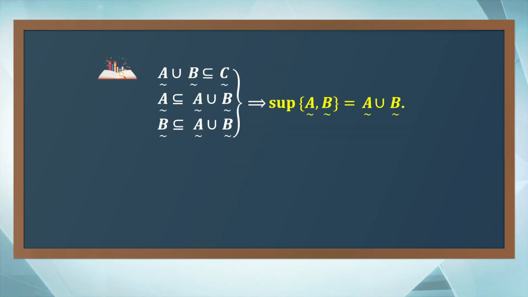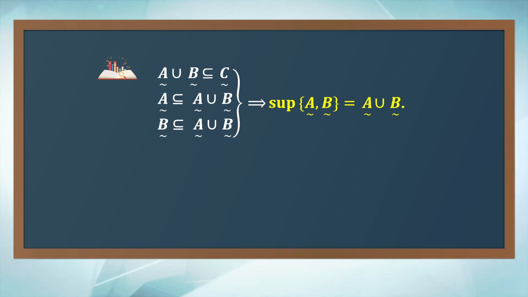On the other hand, it is easy to see that A is a subset of the union of A and B, and B is a subset of the union of A and B. That is, the union of A and B is an upper bound of these two fuzzy sets. So it is the least upper bound of the two fuzzy sets.